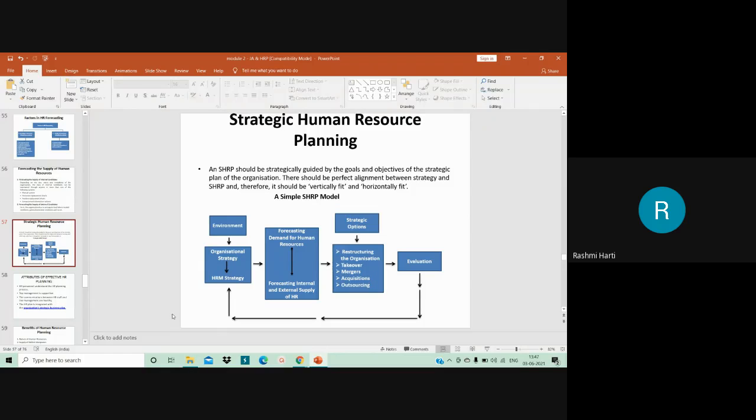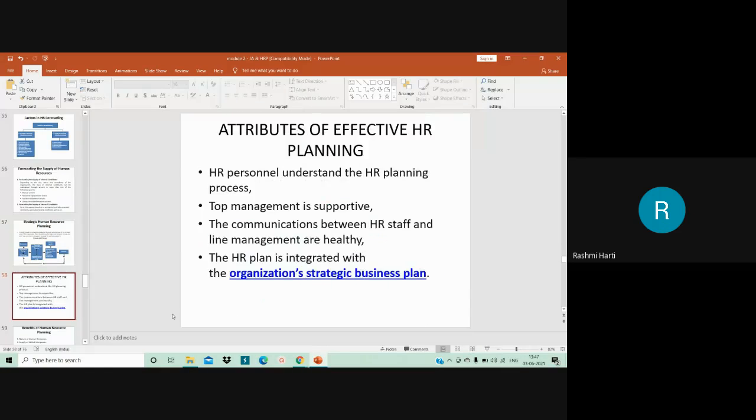Moving on to the next, my dear students, attributes of effective HR planning. The first attribute of HR planning is the HR personnel understanding the HR planning process. If HR personnel don't understand the HR planning process perfectly, it may lead to defective HR planning. HR planning may not be perfect when the HR personnel themselves don't know exactly how to do it.